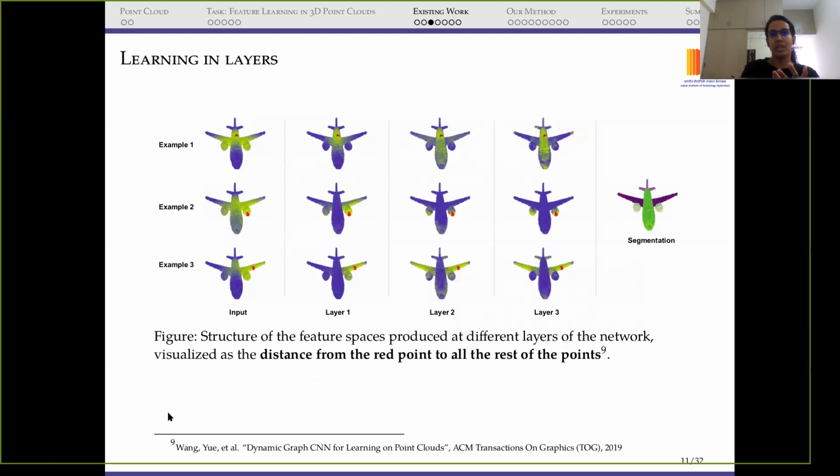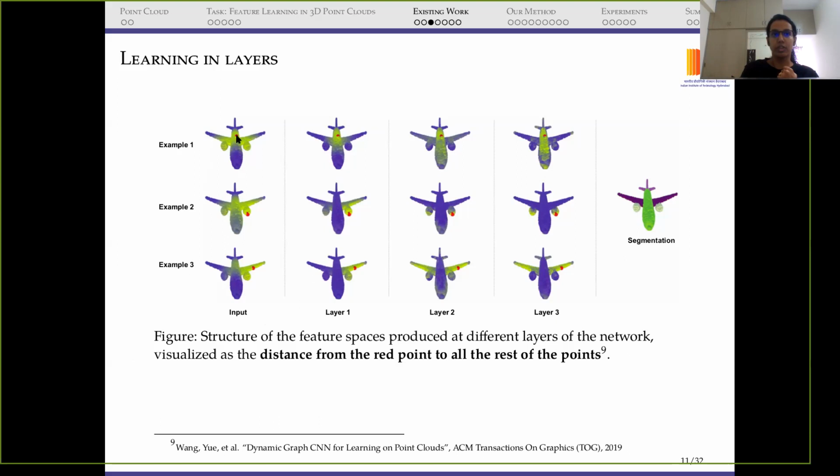So this is one example from this DGCNN network, which came in 2019. This is generally the case for a supervised network. You can see that we have 3 rows, which means we have 3 examples, and each column represents the input, layer 1, layer 2, and layer 3 output. So how can we read this example?